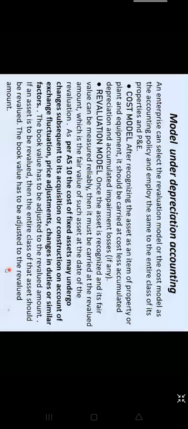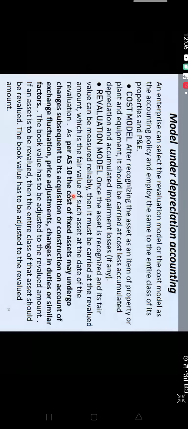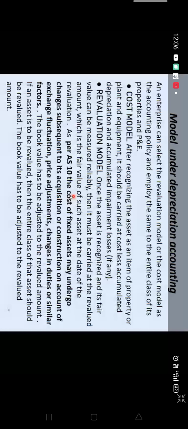Now the question comes, how to do the revaluation? The valuer will come and put the fair value on the asset, and the revaluation price will be with you. Now the thing is, your revaluation price may be different from your book value. So how to incorporate it? That is to be done here.